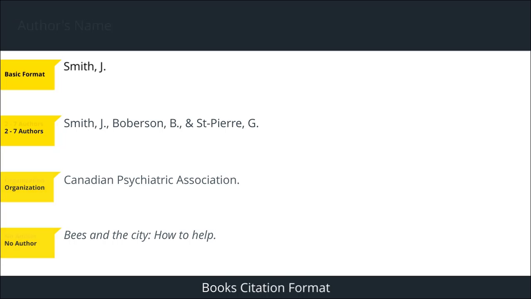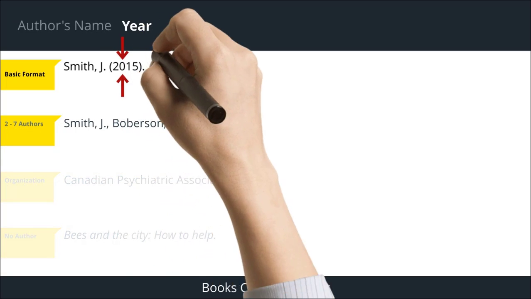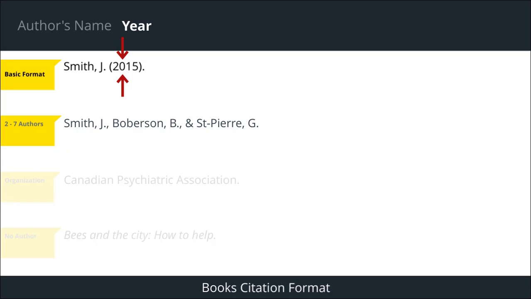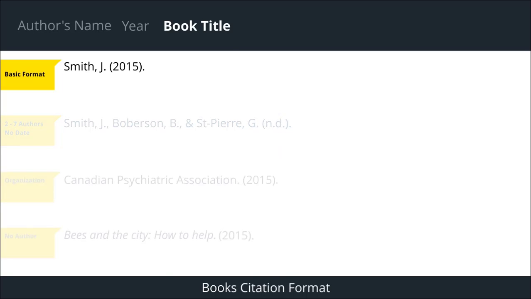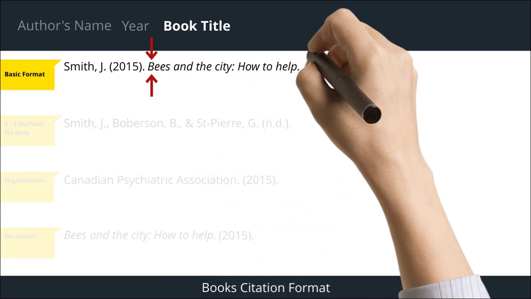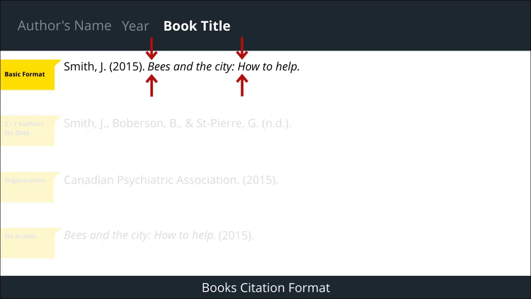Next, add the year of publication in brackets, followed by a period. If there is no date of publication, instead write N.D. in brackets, followed by a period. Now add the title in italics. Capitalize the first letter of the first word and the first letter of the first word that follows a colon or hyphen. Add a period.